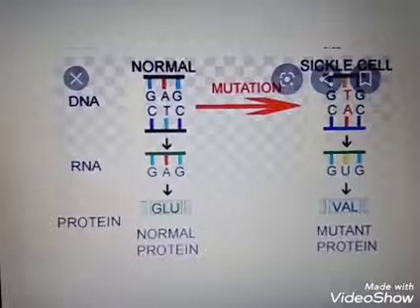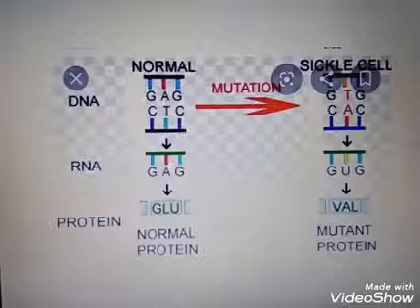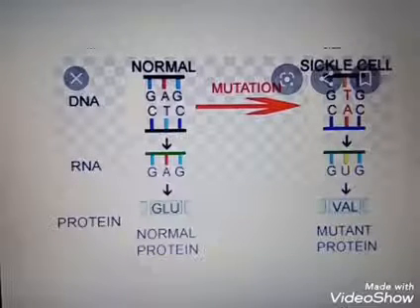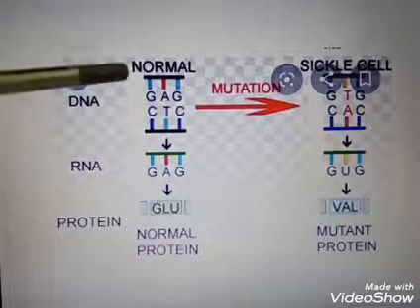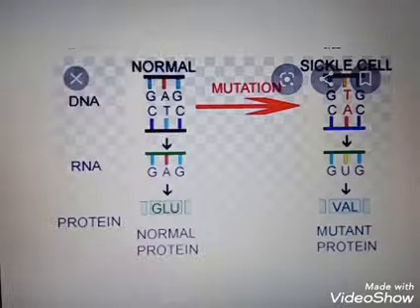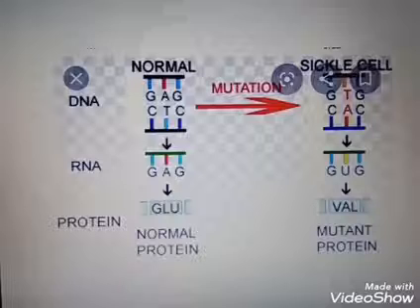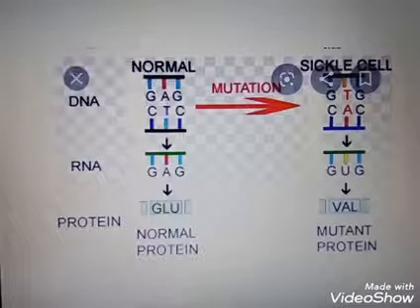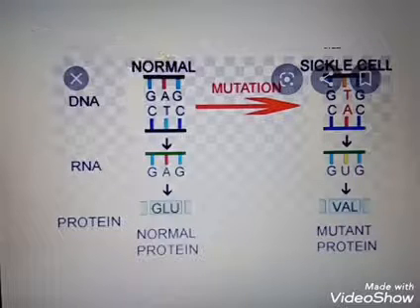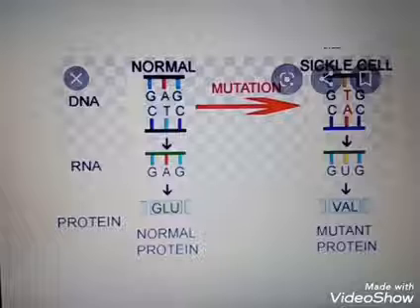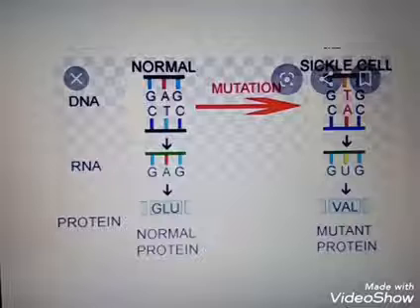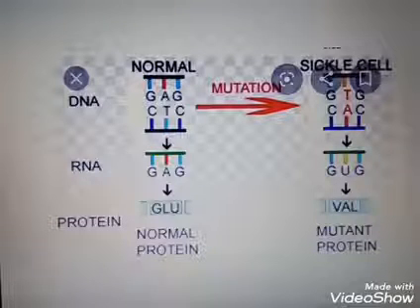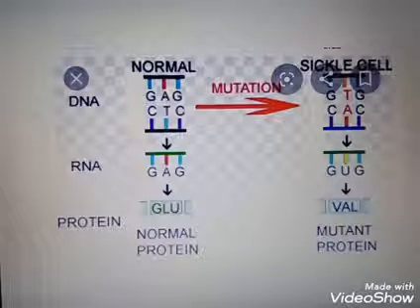Okay, so this is the normal DNA, GAG. G guanine, A adenine, G guanine. So these are base pairs. 3 base pairs indicate an amino acid. That is known as a triplet codon. So these nitrogenous bases are arranged in triplet codon form in our body.